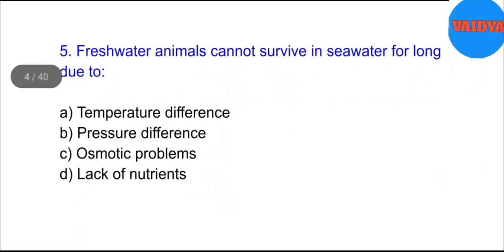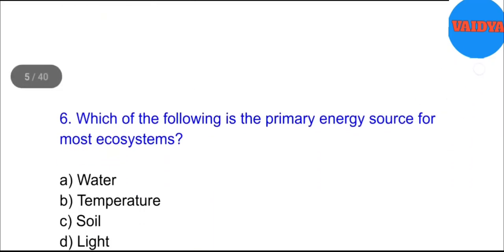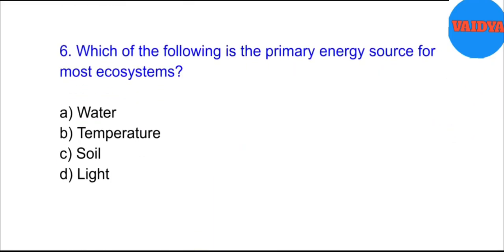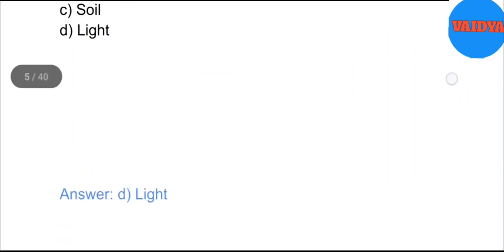5. Freshwater animals cannot survive in seawater for long due to A. Temperature difference. B. Pressure difference. C. Osmotic problems. D. Lack of nutrients. Answer. C. Osmotic problems. 6. Which of the following is the primary energy source for most ecosystems? A. Water. B. Temperature. C. Soil. D. Light. Answer. D. Light.